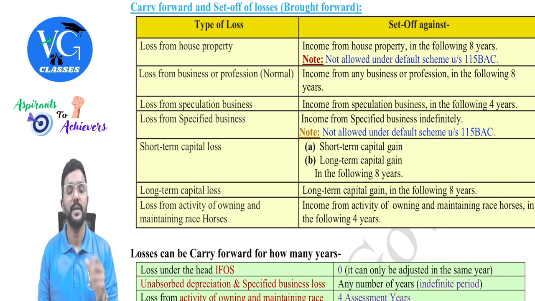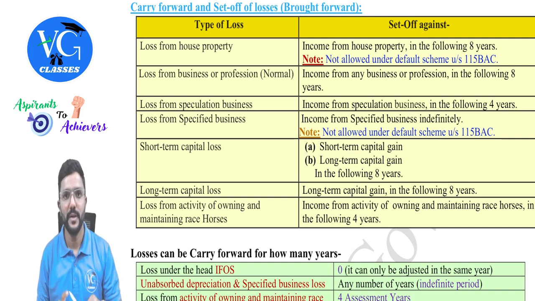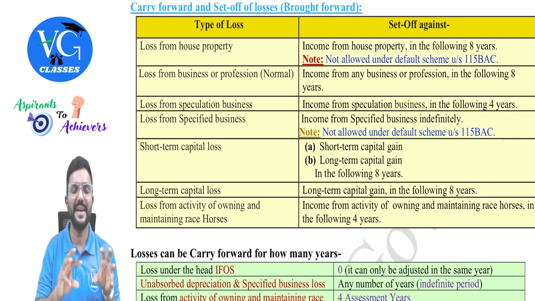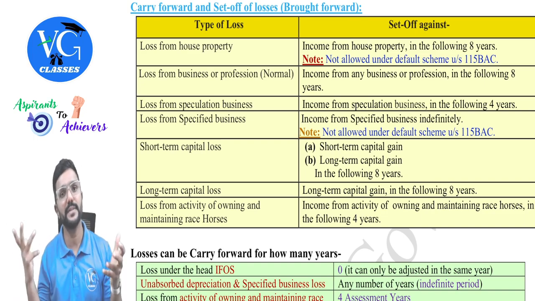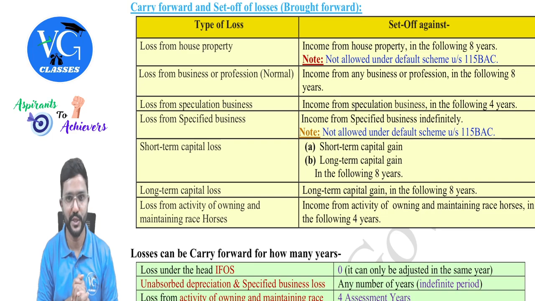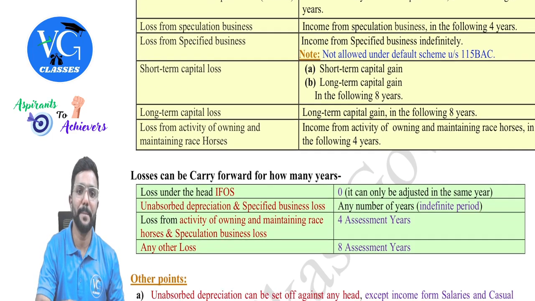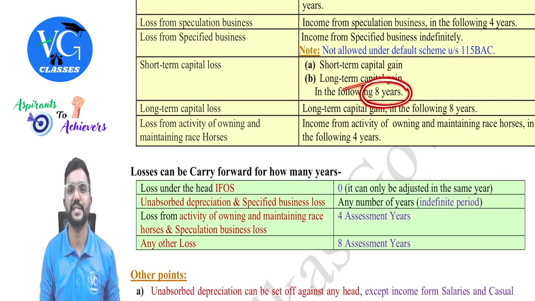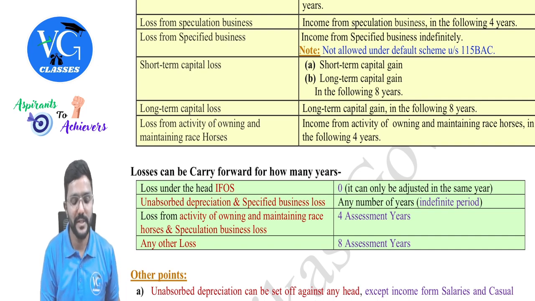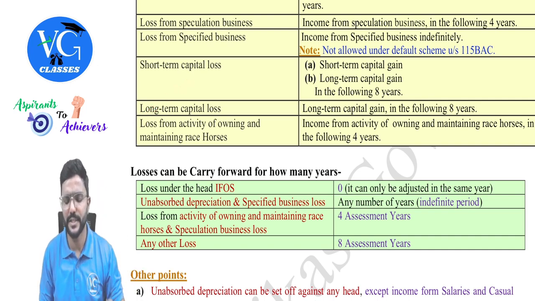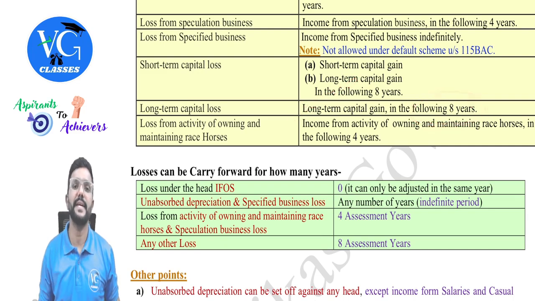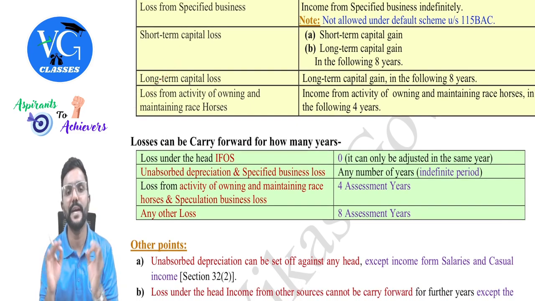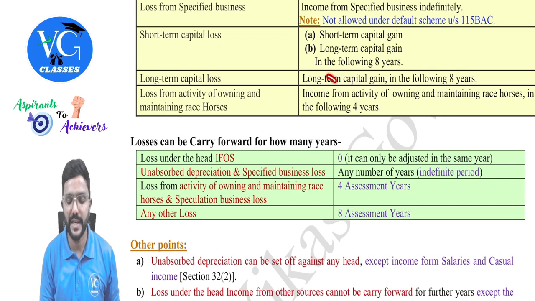Okay, but if the assessee is following the optional scheme, can loss from one specified business be adjusted against income from another specified business? Yes, it can be adjusted. Next, short-term capital loss can be adjusted either against short-term gain or long-term gain within 8 years, guys. In the same way, a long-term loss can be adjusted only against long-term gain within 8 years. Then the last one, loss from the activity of owning and maintaining racehorses can be adjusted against income of the same nature within 4 years.